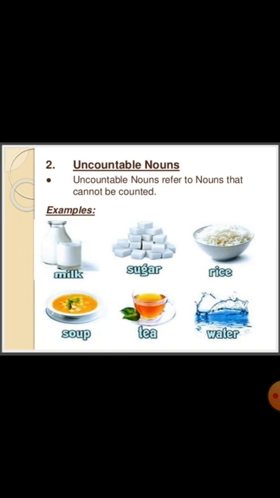Uncountable nouns. Uncountable nouns refer to nouns that cannot be counted. Here, in uncountable nouns, we cannot count it. For example, milk. Can we count milk like a pencil? No, we can't count it. Sugar, rice, soup, tea, water, all these things that we cannot count are called uncountable nouns.